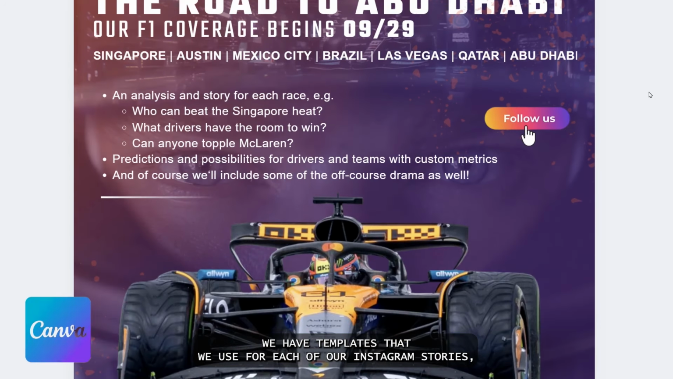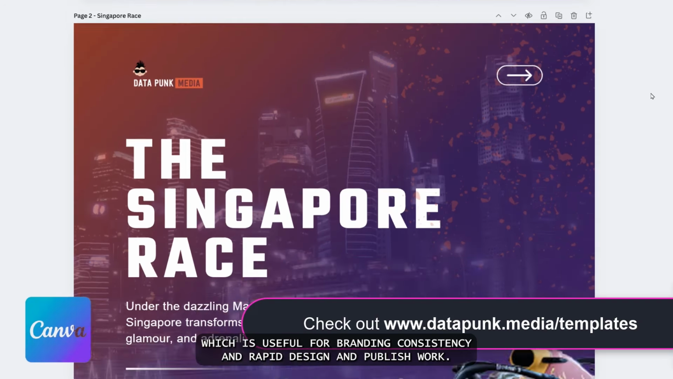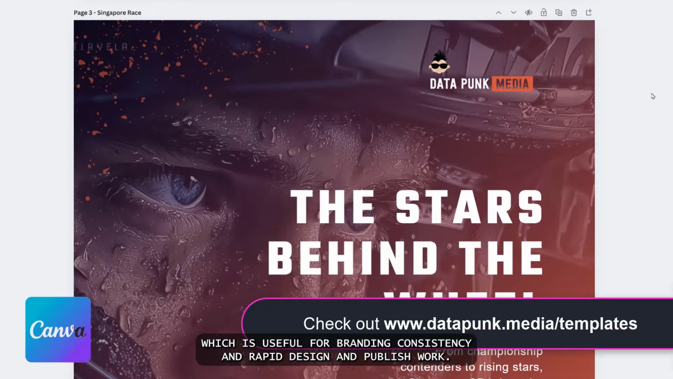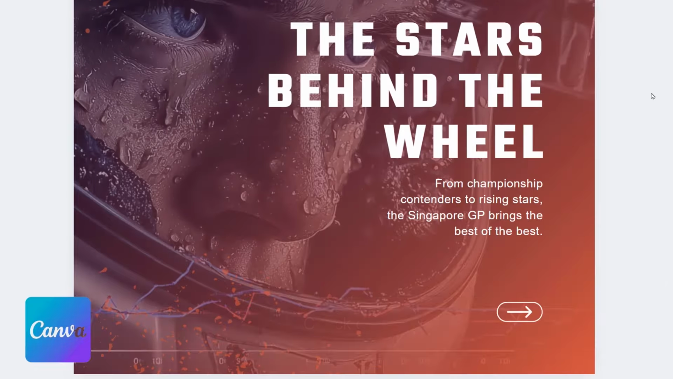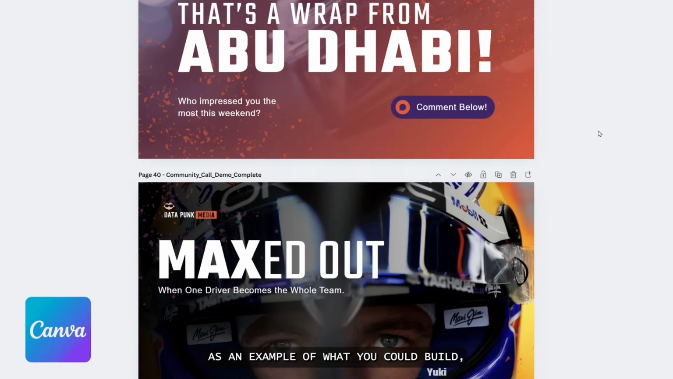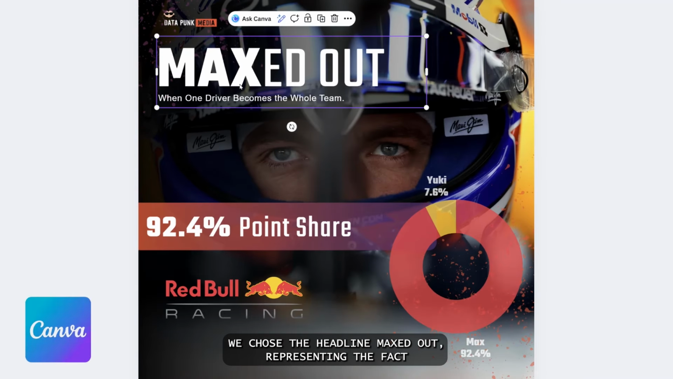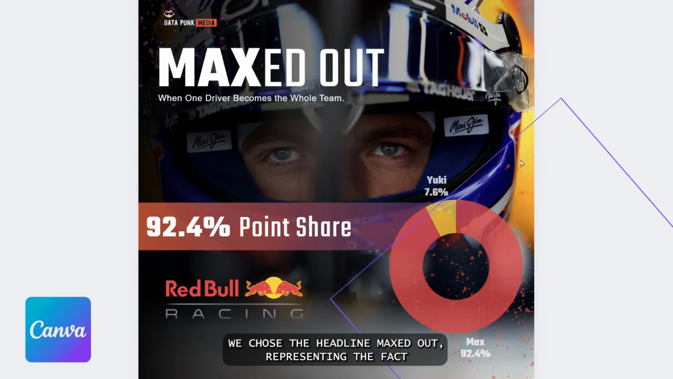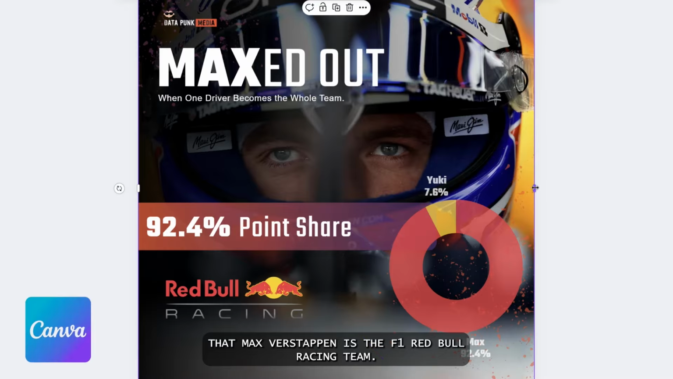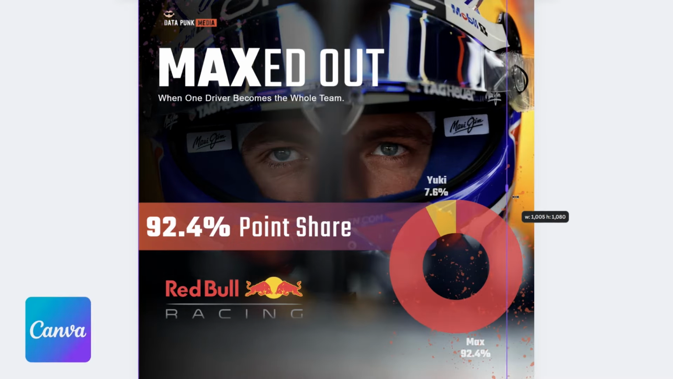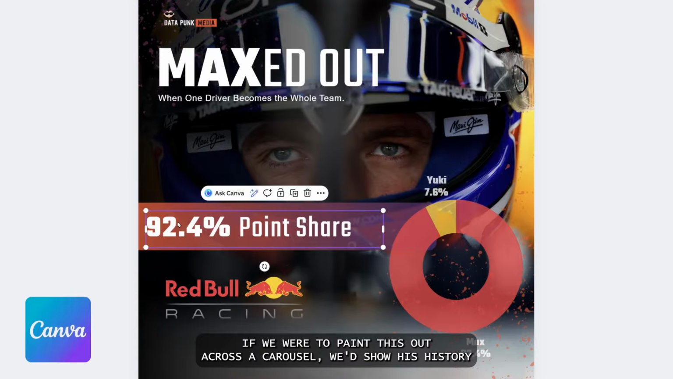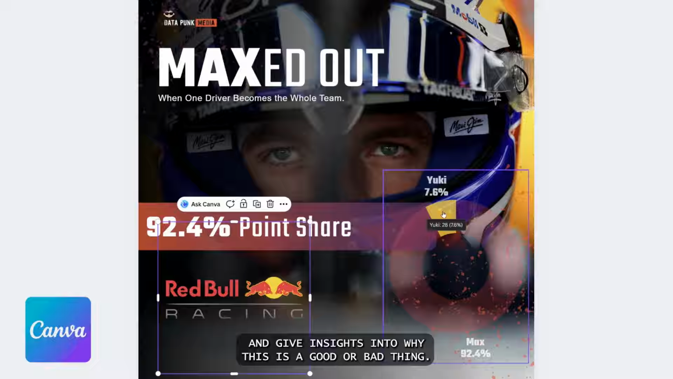We have templates that we use for each of our Instagram stories, which is useful for branding, consistency, and rapid design and publish work. As an example of what you could build, we created the following demo story in Canva. We chose the headline Maxed Out, representing the fact that Max Verstappen is the F1 Red Bull Racing team. If we were to paint this out across a carousel, we'd show his history and give insights into why this is a good or bad thing.